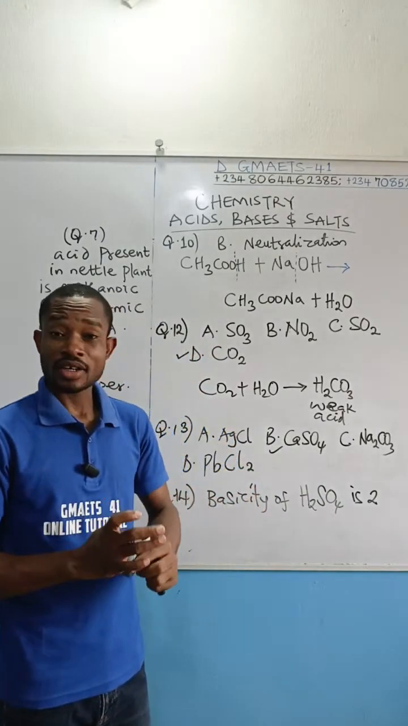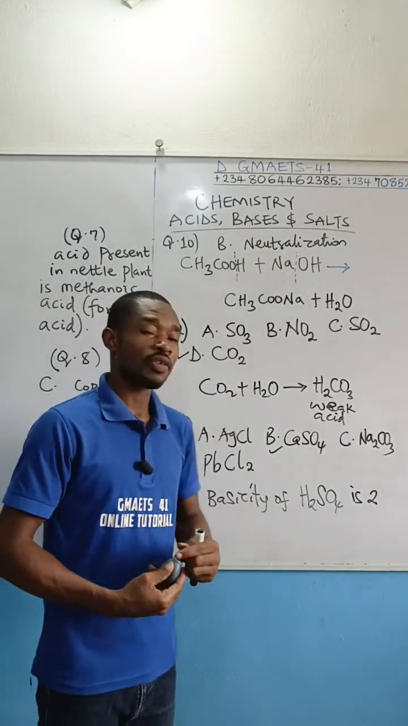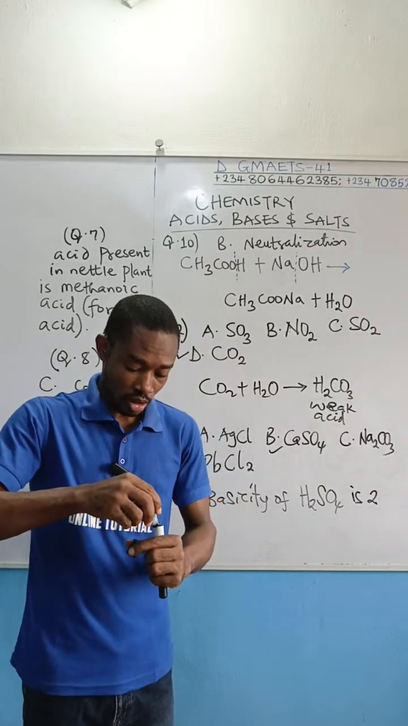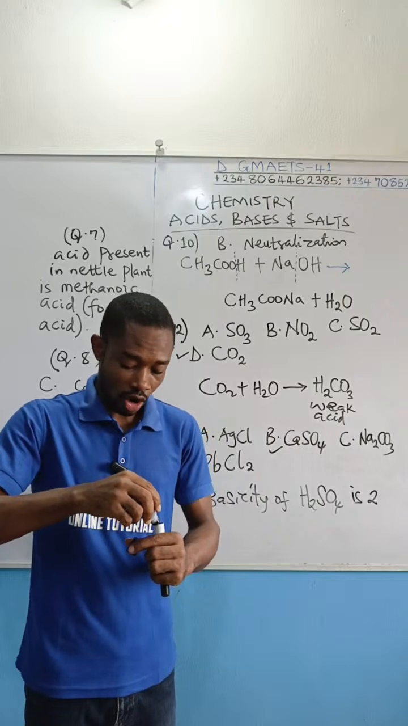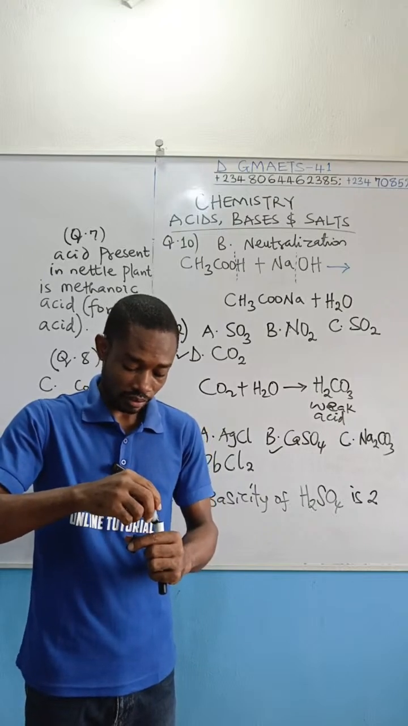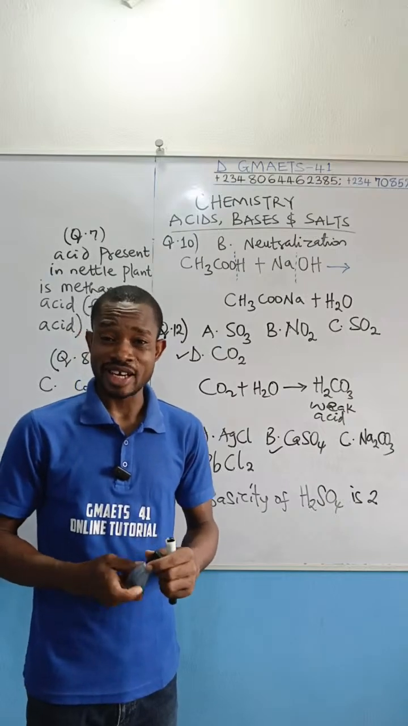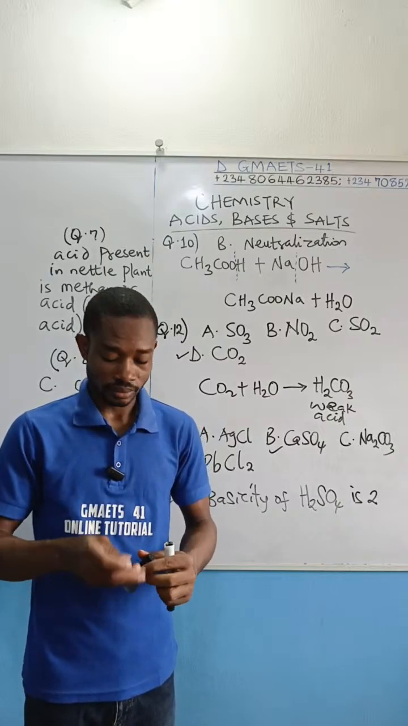Let me refill my marker. For tetraoxosulfate 6, the number of replaceable hydrogen ions is 2. Not 3, not 4, not 5, not 6, not 7. So the options provided, none of them is correct.